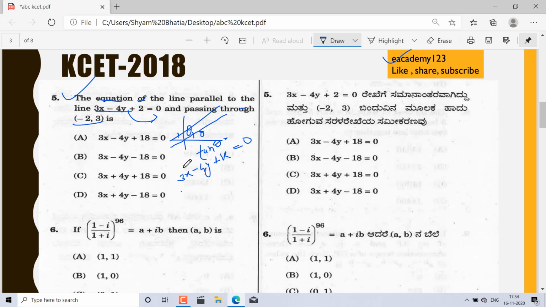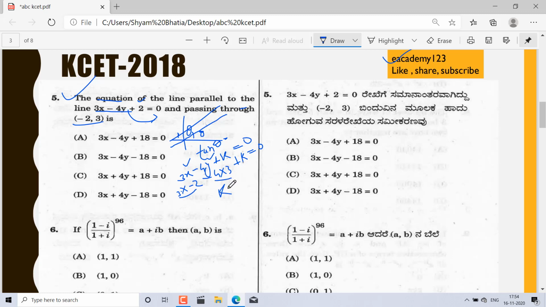So here I will put x as minus 2 and y as 3. Then 3 into minus 2, and minus 4 into the value of y, which is 3, and k, equated to 0. After calculation, minus 6 and minus 12, so minus 18.